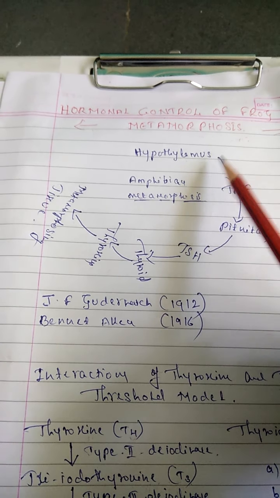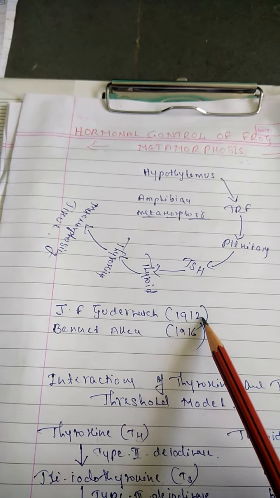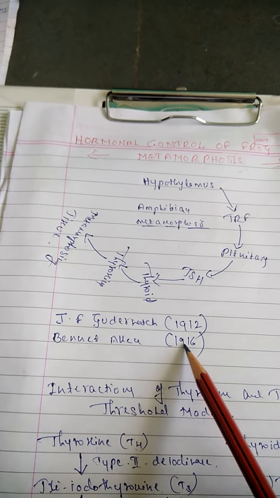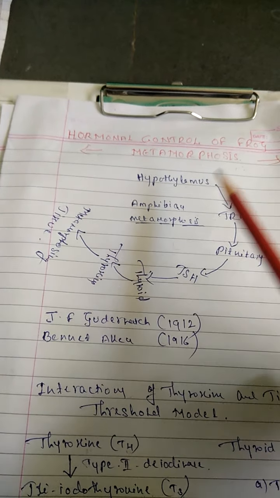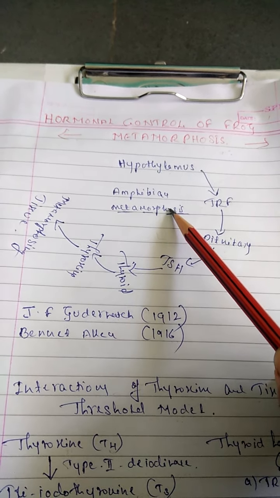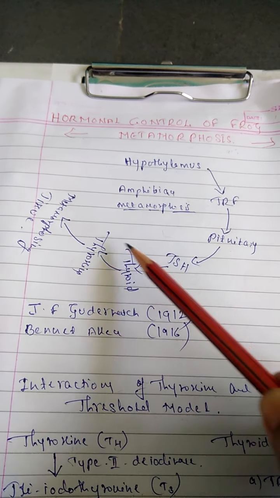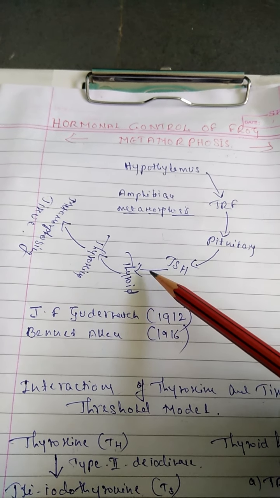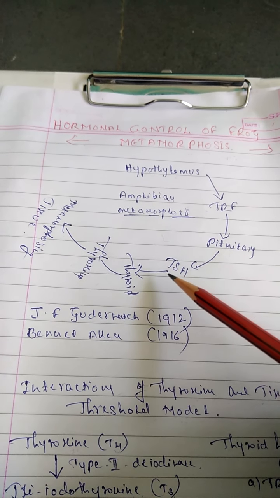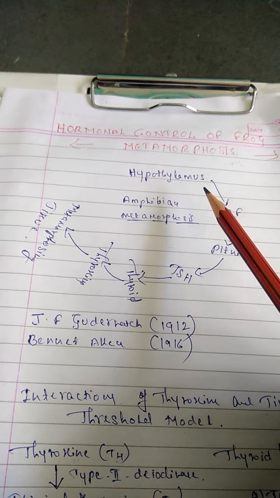This hormonal control was studied by two scientists, J.F. Gudernatsch in the year 1912 and Bennett Allen in the year 1916. Today we have to study which hormones control frog metamorphosis. Here I will sketch a diagram, and on this basis I will explain the hormonal control in metamorphosis.